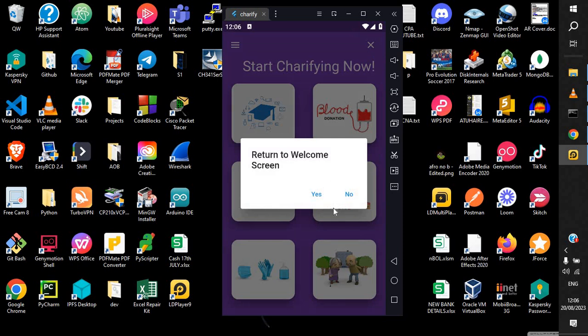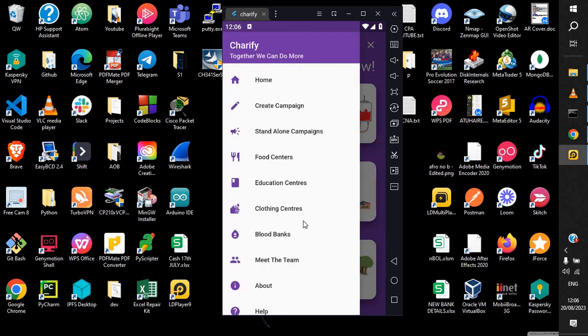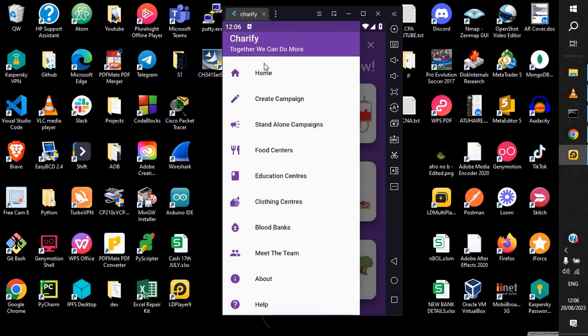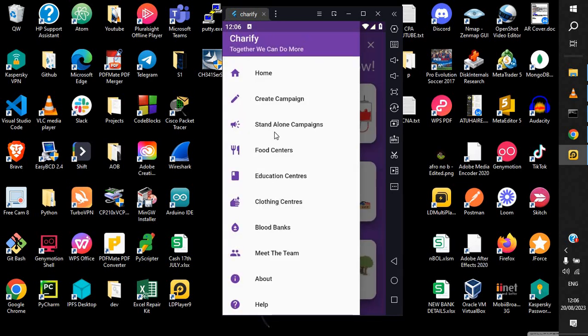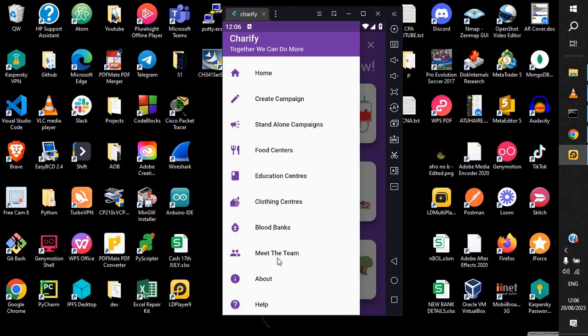Here we have close up. You can just click here to go back to the welcome screen. Then we have here the main drawer. The main drawer has all these routes, and it's a quick way of maneuvering through. Another option is create campaign. We are coming up with this. This is a feature still under maintenance, as you could see. This is just a placeholder screen that we placed there. Even here you could see. Then education centers will automatically take you to where we are. Then clothing centers, the same thing.